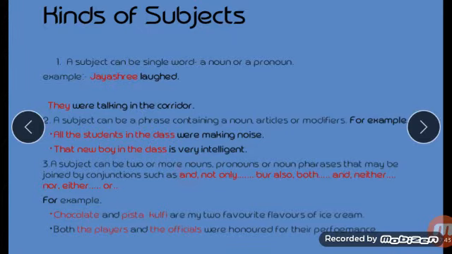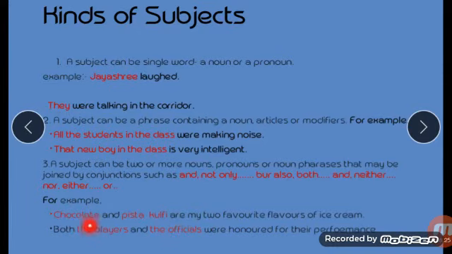So a subject can be two or more nouns. Like in this example, chocolate and pista kulfi are my two favorite flavors of ice cream. Here chocolate is the noun, joined with the conjunction and. Look carefully, pista kulfi is also a noun. So the two nouns, chocolate and pista kulfi, are joined with the conjunction and. Are my two favorite flavors of ice cream is the predicate, because it is talking about the subject chocolate and pista kulfi.